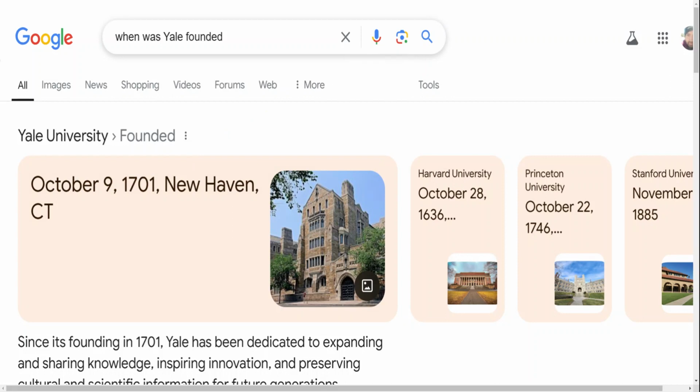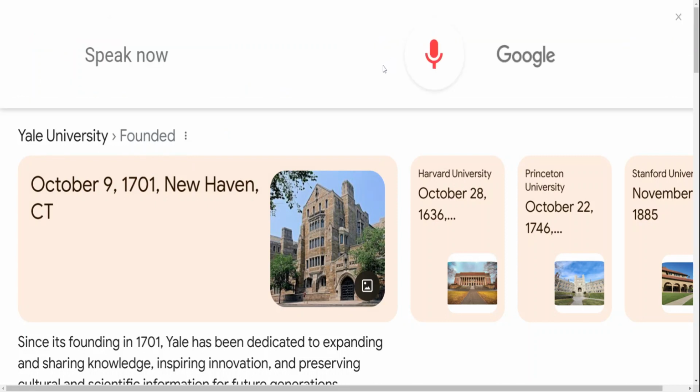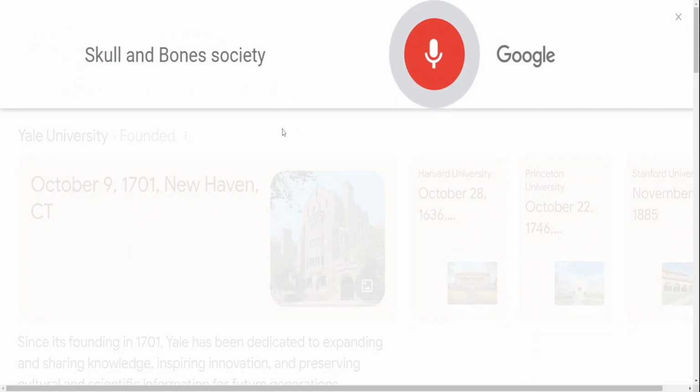But look at the society. Skull and Bones is located at Yale University, right? The society, world famous. If you watch these decoders out here, we've all mentioned that.